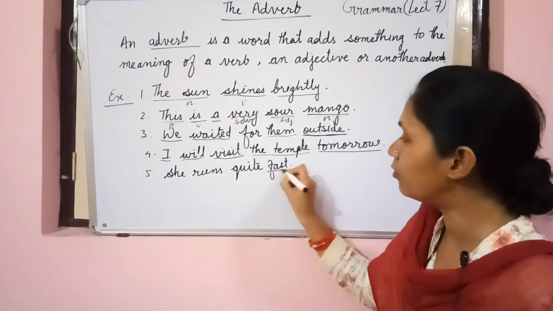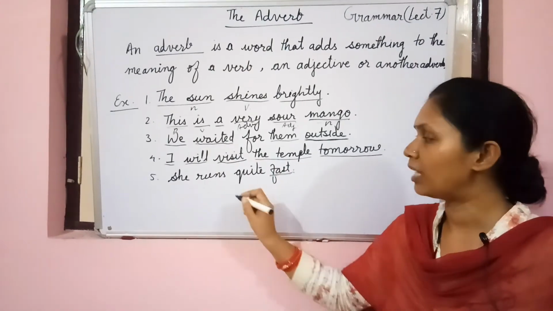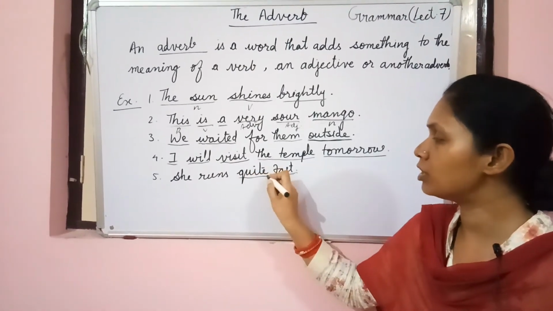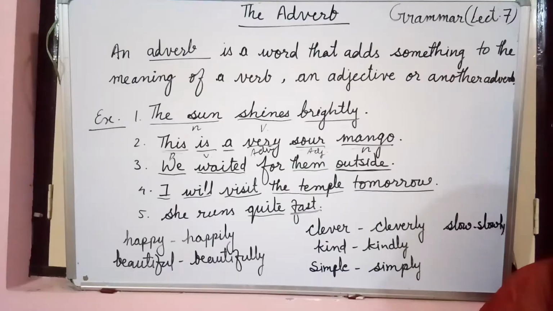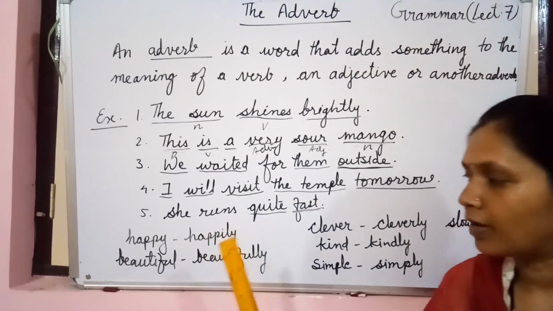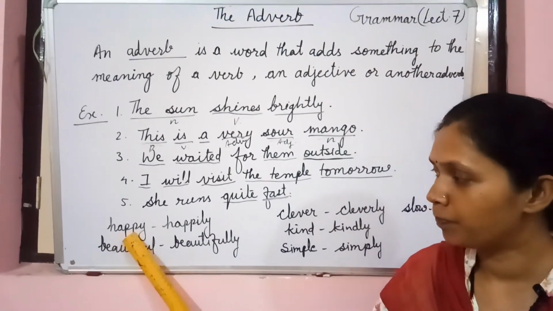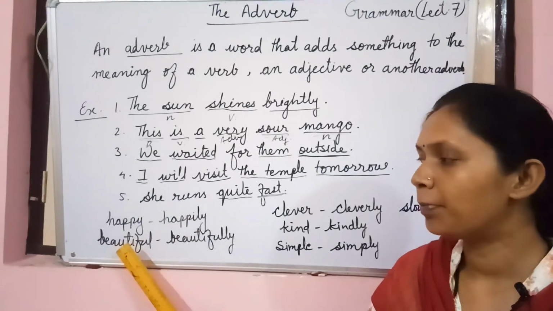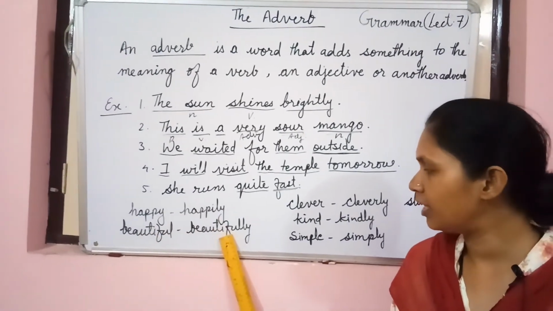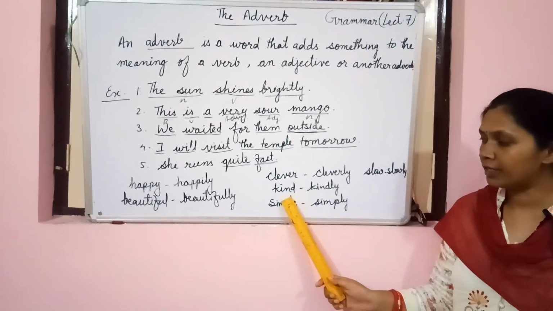This is the main adverb and this is the adverb which is qualifying it. So both of them are what? Adverb.